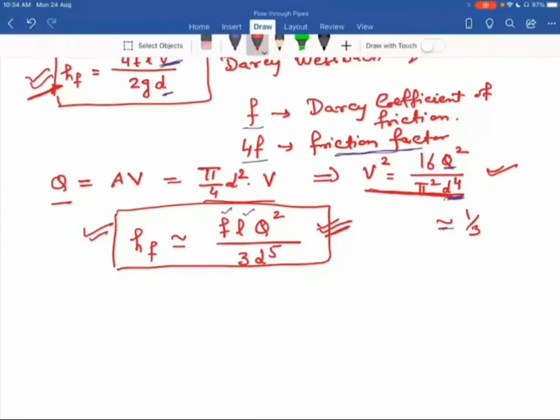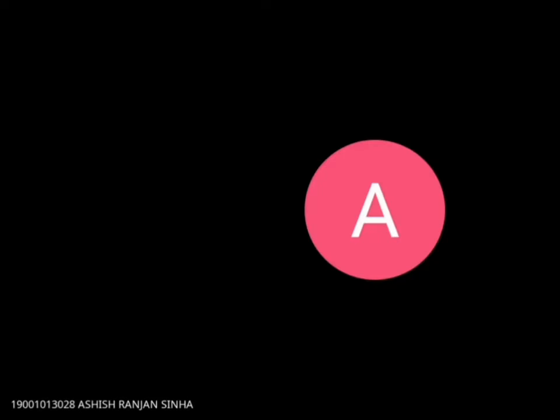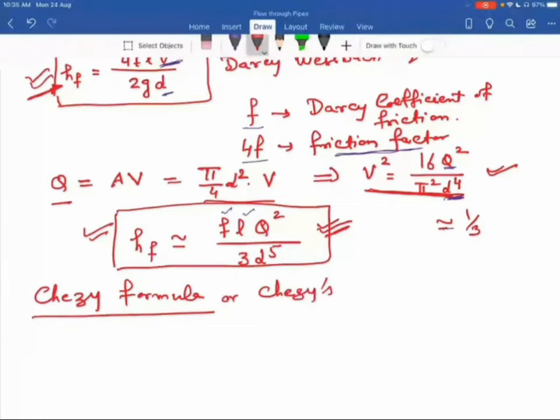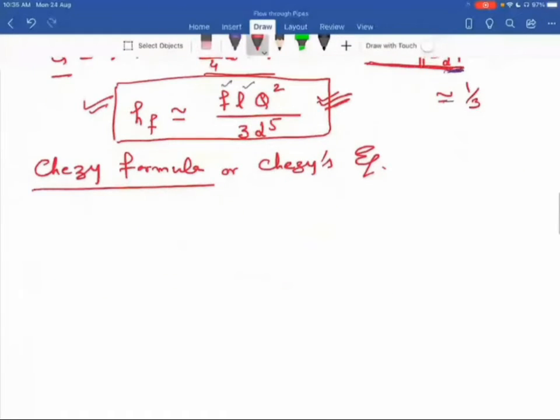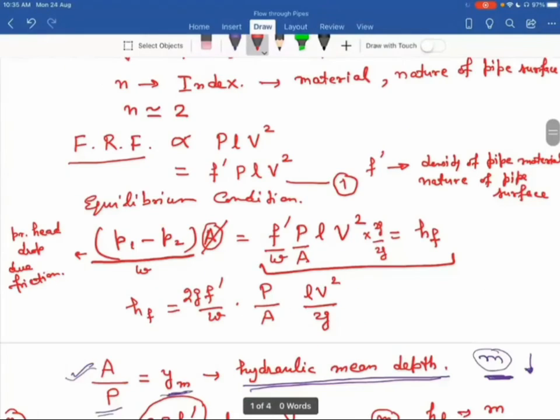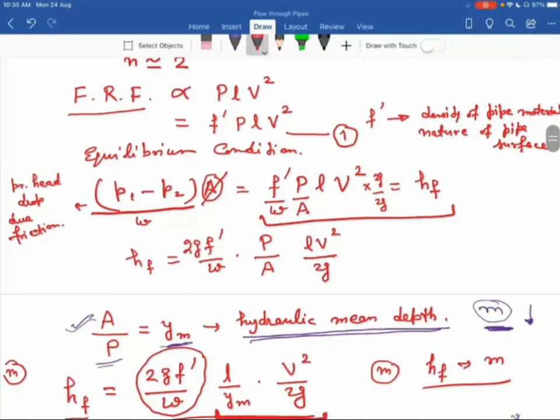So I have one more formula for determining the frictional loss that I call Chezy's formula, or Chezy's equation. Okay, this we can also use to determine the frictional loss. Its derivation I start from this equation where I equate 1 with 2.